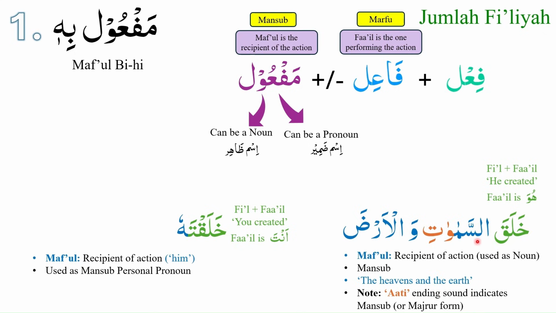Therefore, as-samawati wal arda is an example of maf'ul bihi in the case of khalaqa as-samawati wal arda, where as-samawati wal arda is the recipient of the action. Similarly, hu, which is a mansub personal pronoun in the case of khalaqtahu, is an example of maf'ul bihi. Hu is maf'ul bihi because hu, that is him, is the recipient of the action in Jumla Fi'liya.